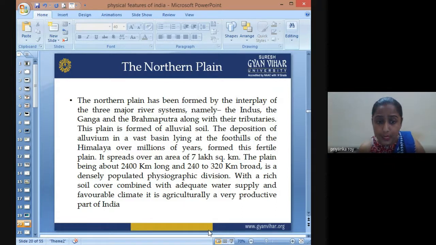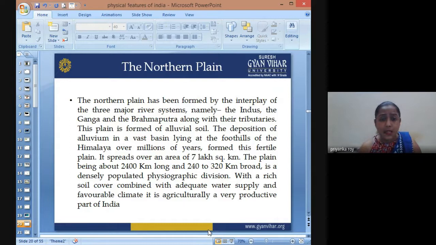It spreads over an area of 7 lakh square kilometers. The plain is about 2400 kilometers long and 240 to 320 kilometers wide. So it is a narrow but long strip of plain area with rich fluvial or alluvial soil, which you can also call the cradle of India, because most of the agricultural activities happen in these plains.